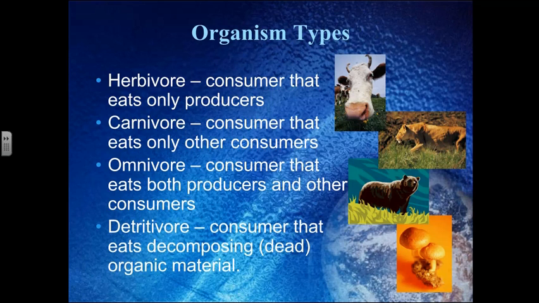And detritivores, detrite means for detritus, which is the leftover materials on the ground that are decaying, and vor is to eat. So these are consumers that eat decomposing or dead organic material, such as fungus.